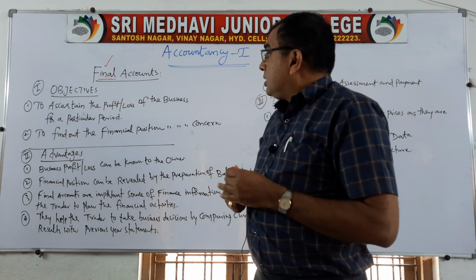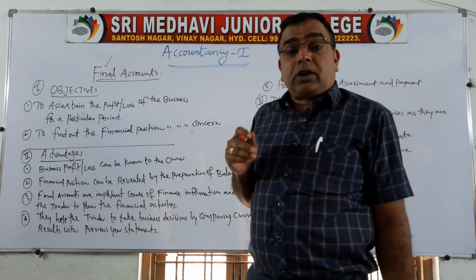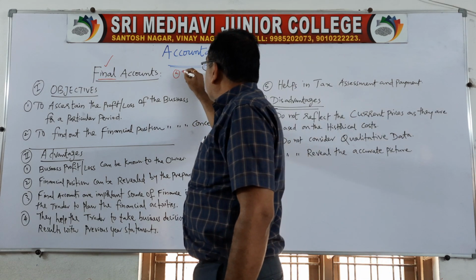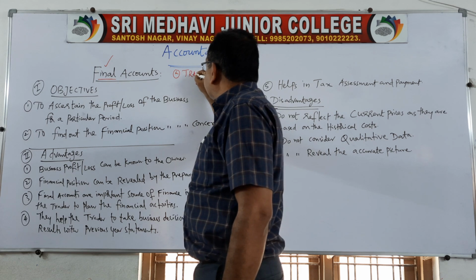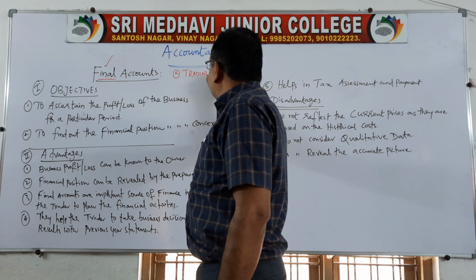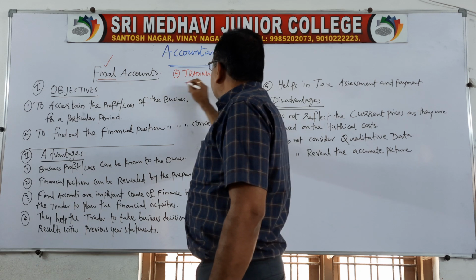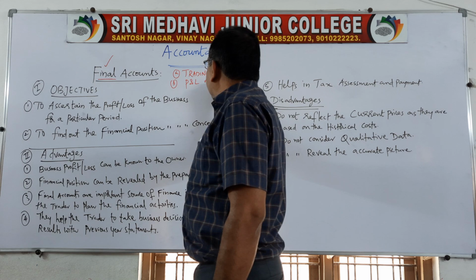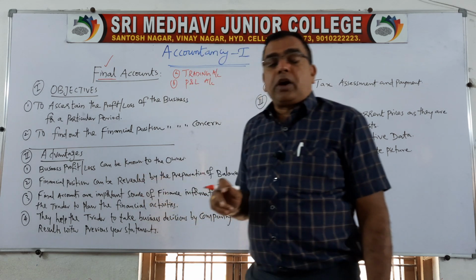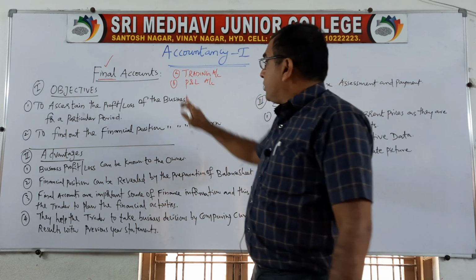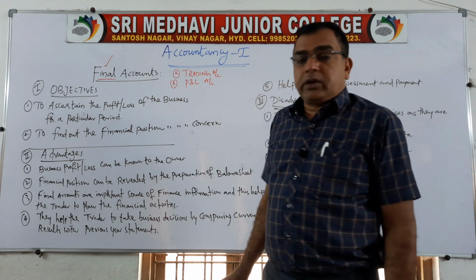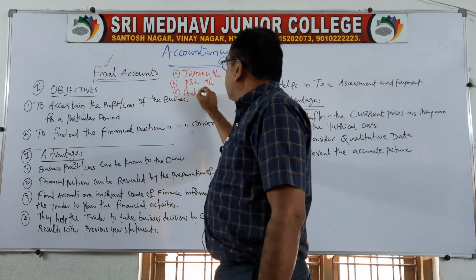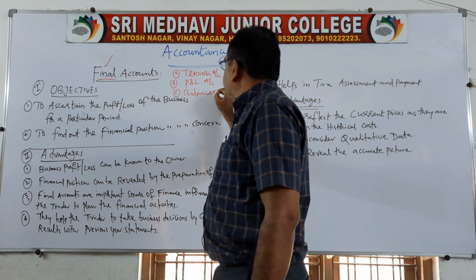So here, as part of final accounts, what are we going to prepare? First, trading account. Second, profit and loss account. P and L account means profit and loss account. P for profit, L for loss. Okay. Third, we are going to prepare balance sheet.